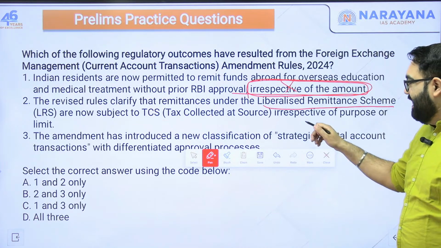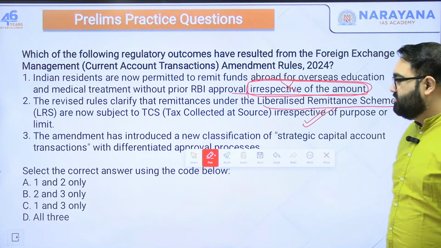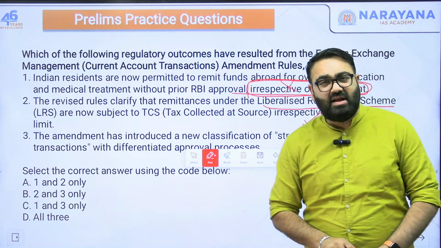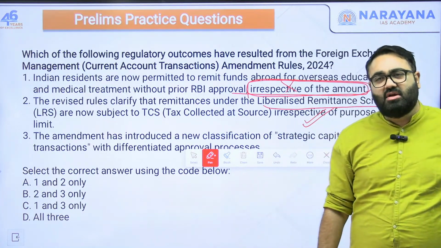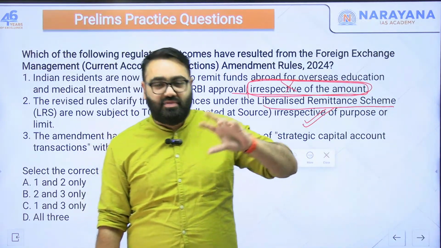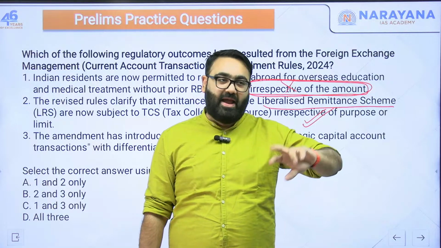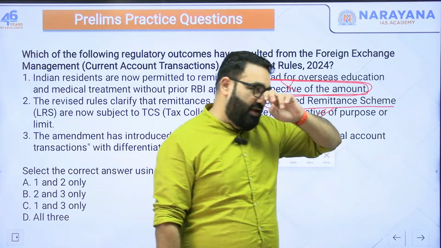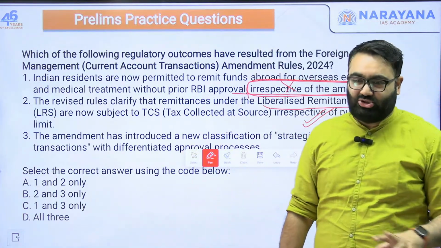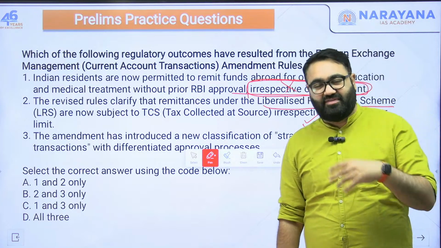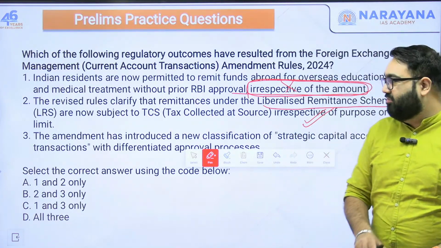Revised rules clarify remittance under the LRS are now subject to tax collected at source irrespective of the purpose or limit. That is correct. So there are different types of taxation system of how tax is deducted. There is TDS, tax deducted at source, where when you usually get a salary or an income from an organization, they will first deduct the tax and then they'll give the remaining to you and then they'll deposit that tax with the government. Then there's TCS, tax collected at source, where again we would have to collect or give the tax specifically at the source. They will not deduct it from you.